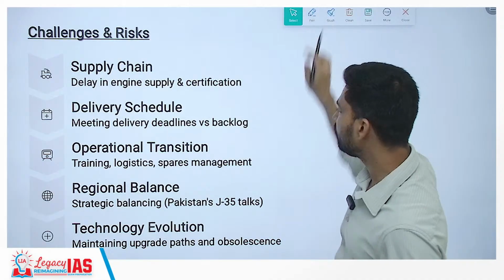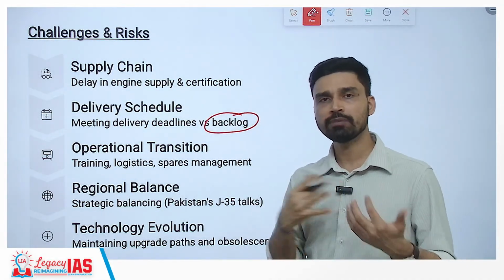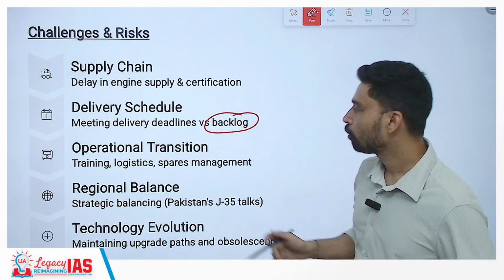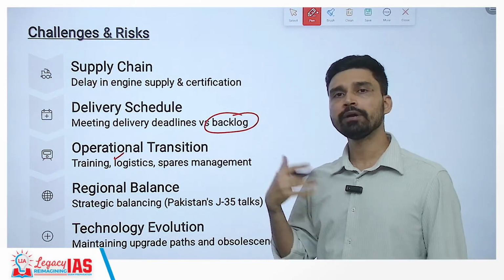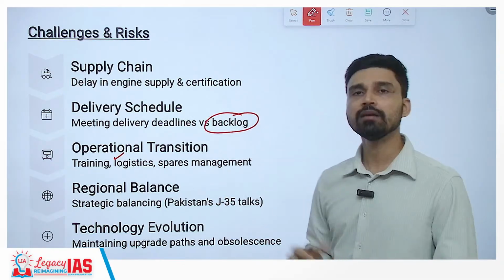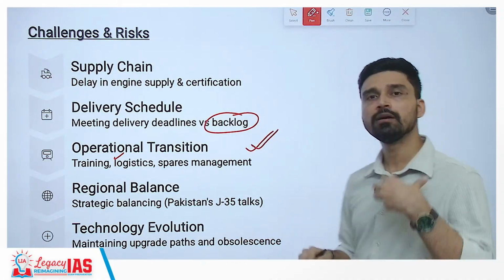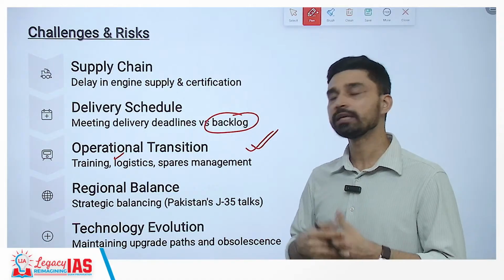So they failed to meet delivery timelines. There have been a lot of backlogs also, because I told you total HAL has to provide somewhere about 180 aircraft, and this will take a lot of time. Operational transition also is something that we have to be concerned about, because whenever you have induction of any new aircraft, there has to be training, logistics, and the management of spares as well. This is something where HAL has a poor and abysmal record, but overall we expect that in future it will keep on improving.